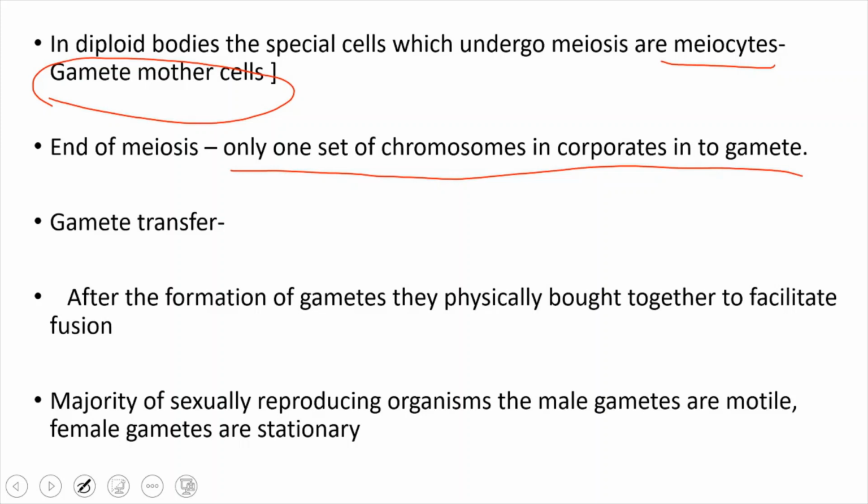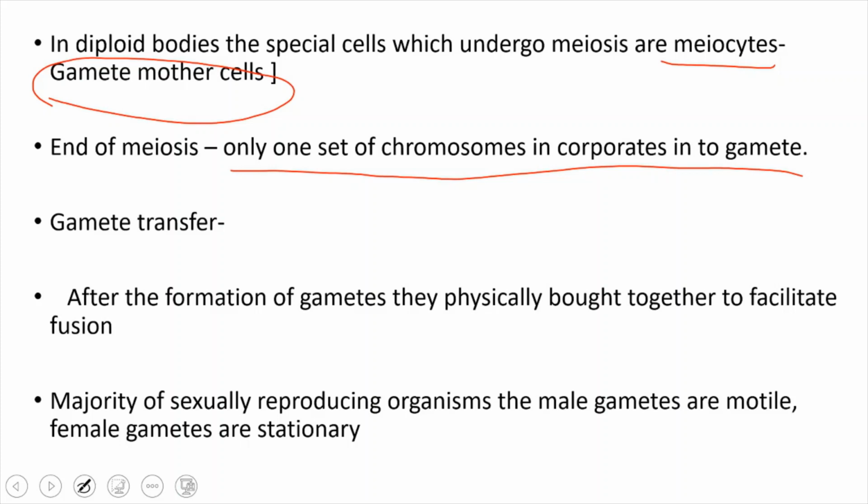So here we have to discuss whether the plant body is haploid or diploid. Irrespective of that, the gametes are haploid in nature. If the plant body is haploid, no meiosis takes place, and the gametes are haploid in nature. But in the case of diploid parent bodies, meiosis takes place during the formation of gametes. Meiosis is known as reduction division, where the chromosome number is reduced to half. So the gametes formed have only n number of chromosomes, that is called haploid. So always the gametes are haploid in nature.